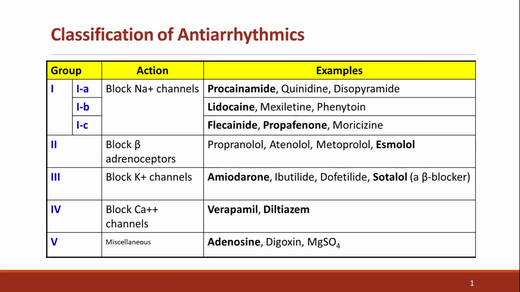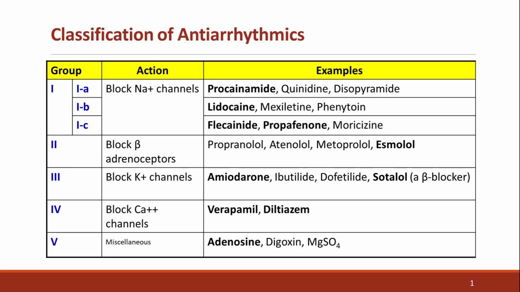Antiarrhythmic drugs are classified according to the ion channels or receptors they block. Class 1: sodium channel blockers, subdivided into 1A: quinidine, procainamide, disopyramide; 1B: lidocaine, mexiletine, phenytoin; 1C: flecainide, encainide, propafenone, moricizine. These differ in how they bind to sodium channels, whether in the resting, activated, or inactivated states, as discussed in more detail in the next slide.